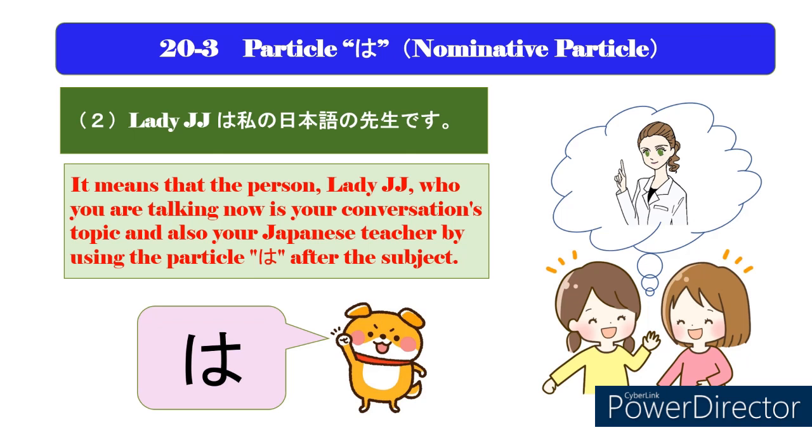As it is used to express a specific topic or talking point as the title in your conversation, it should be classified as the title particle, but it results in no subject in the sentence. Therefore, for grammatical reasons, we classify the particle wa as being used as a nominative particle instead of the particle ga in this case.